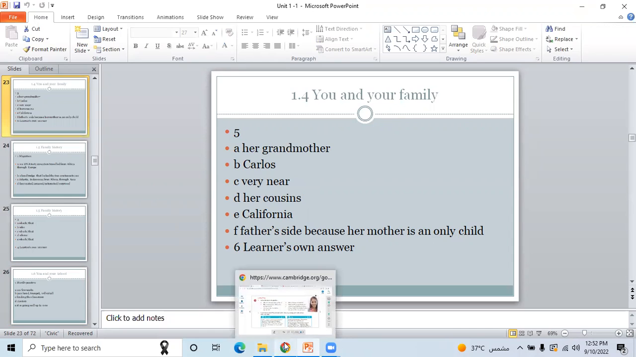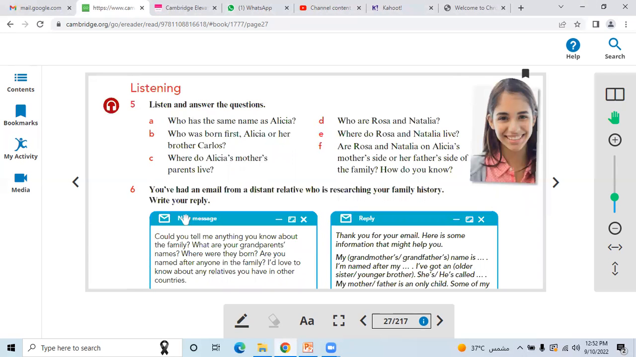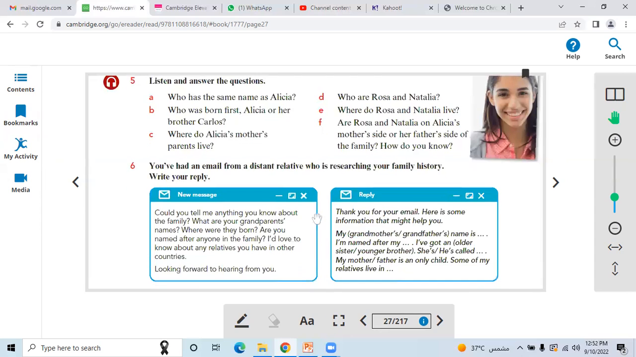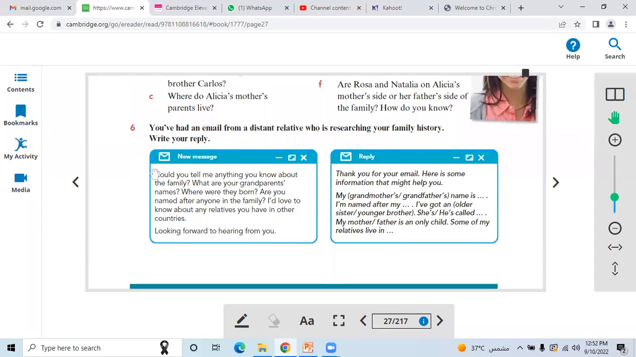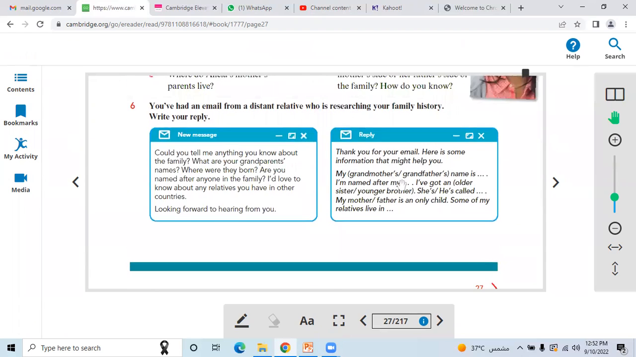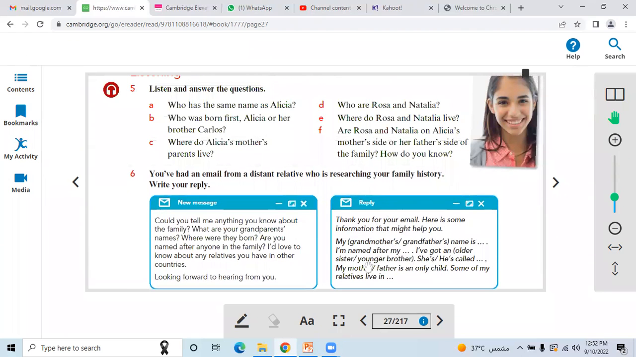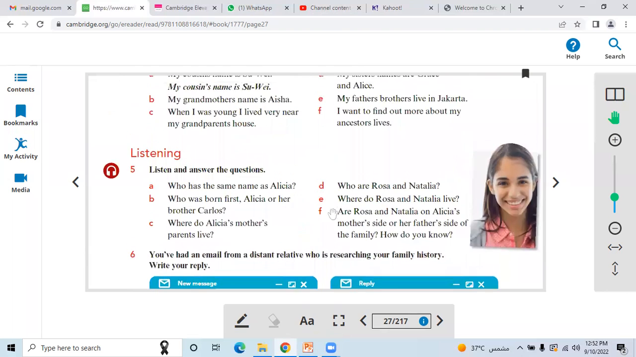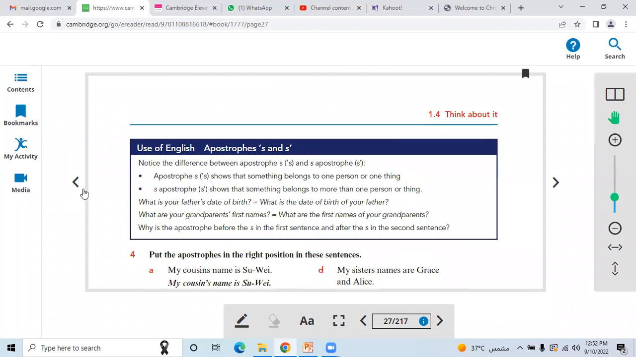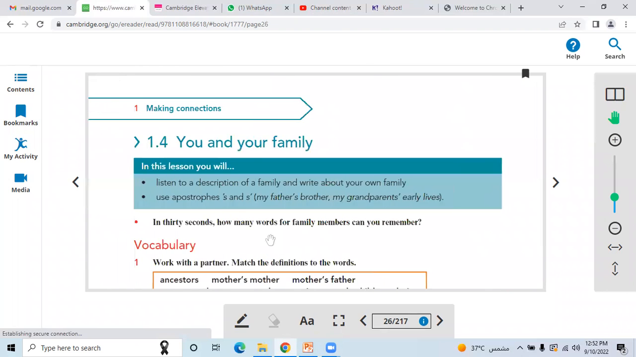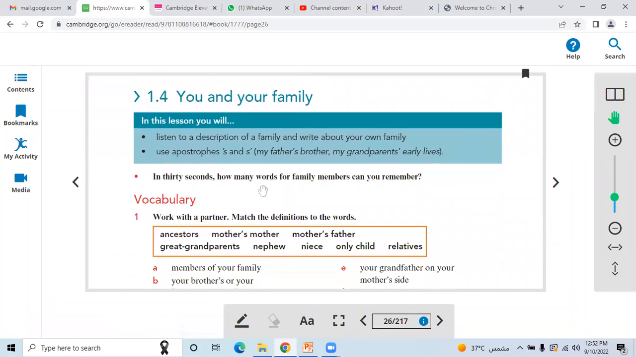All right, move on. Question number 6. You have had an email from a distant relative who is researching your family history. Write your reply. Here you can see the message and its reply, right? So you are going to write it in your own way. Over to you guys, question number 6. And this is it for lesson number 1.4.